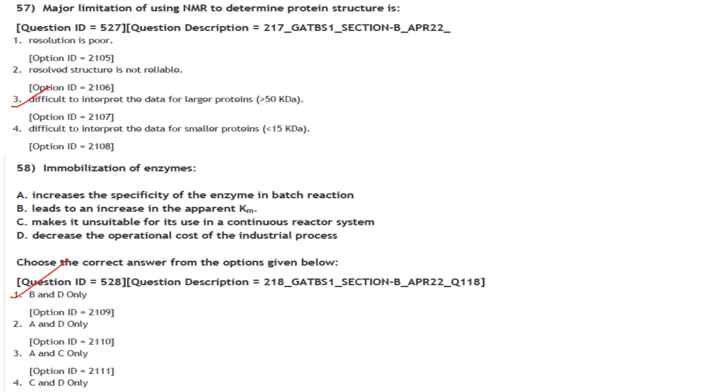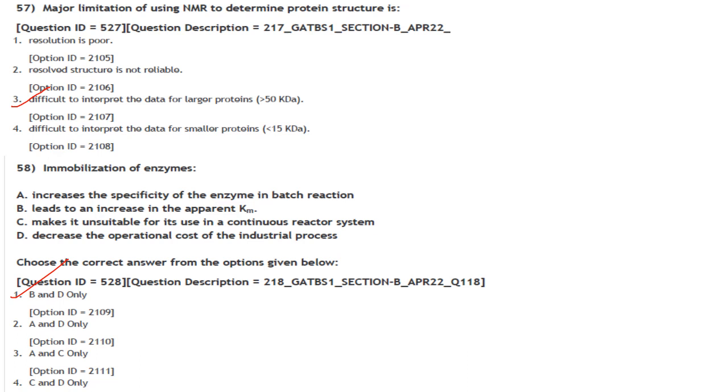Then next one, immobilization of enzyme. Choose the correct answer from the options given below. Increases the specificity of the enzyme in batch reaction. Enzyme property does not change on immobilization. So option A statement is not correct. Lead to an increase in the apparent Km. That is correct.